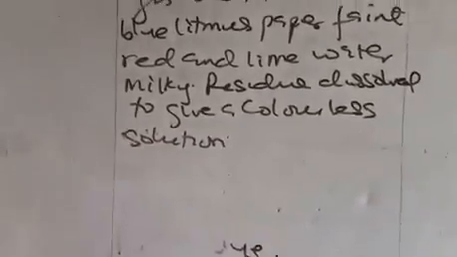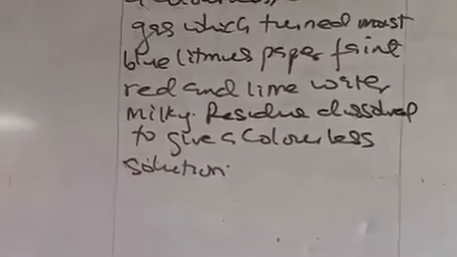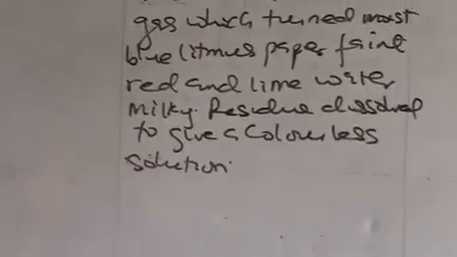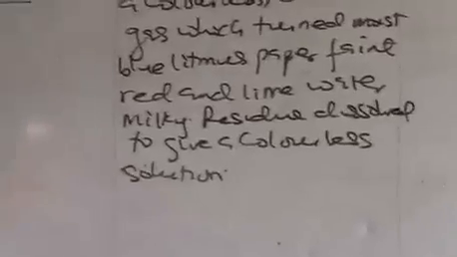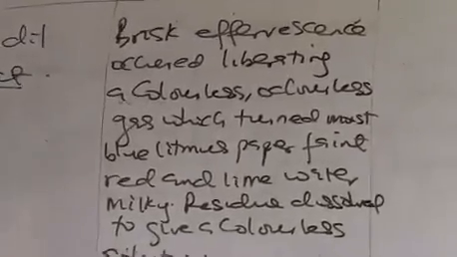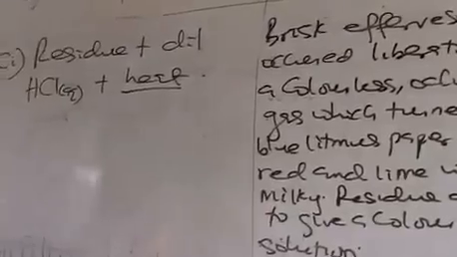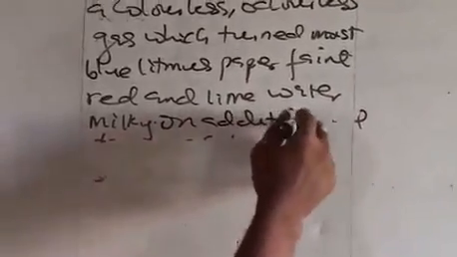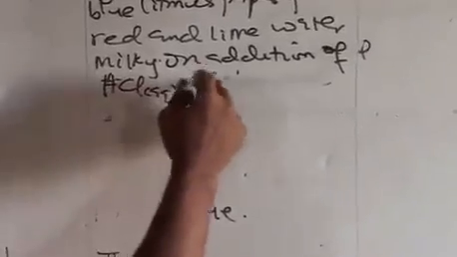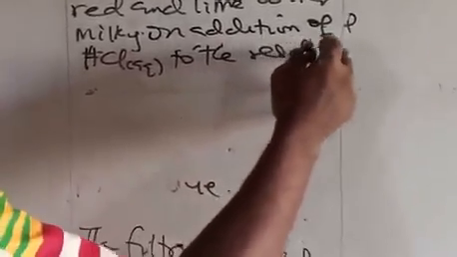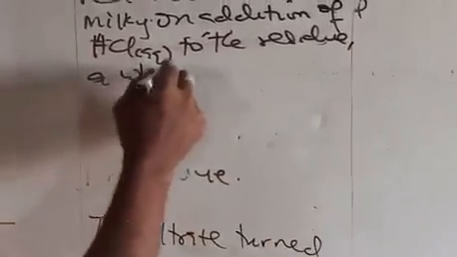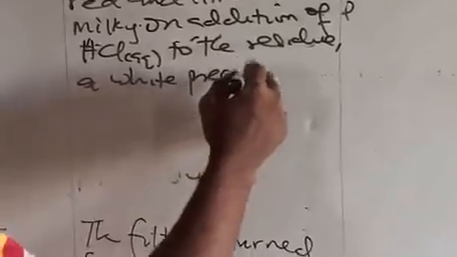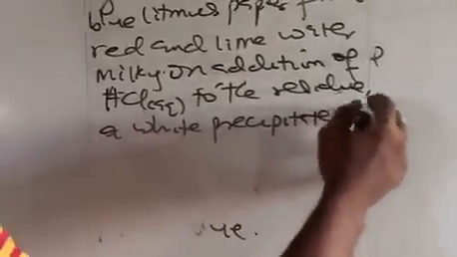You see? But before we talk about residue dissolved, when we added the HCl, if you notice very well, when we added HCl, it's more like a white solid was formed. So we have to report that out before we talk about dissolved, please. So we have to write: on addition of HCl to the residue, a white precipitate, PPT, was formed.